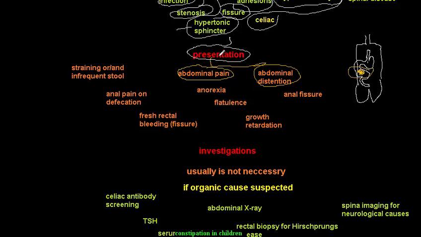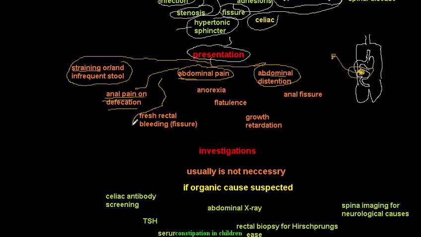Constipation by itself is a presentation: infrequent stool or straining when defecating. So the presentation of constipation is straining or infrequent stool. The presence of stool in the colon will lead to abdominal pain and abdominal distension. Also anal pain on defecation. Why? Because the stool that stays here for a long time will finally be hard and impacted, and the passage of hard stool through the anal canal will lead to anal pain on defecation.